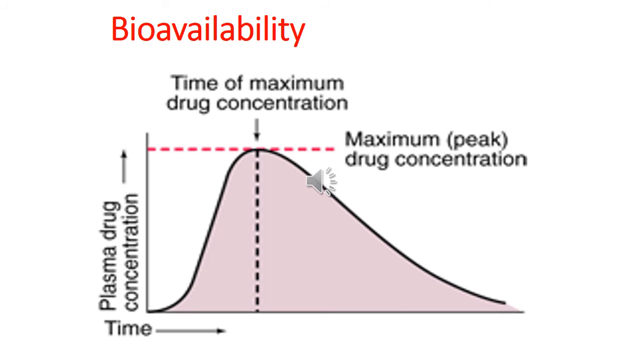So this graph shows the bioavailability of a drug. Here the red mark is given where the maximum drug concentration will be seen.